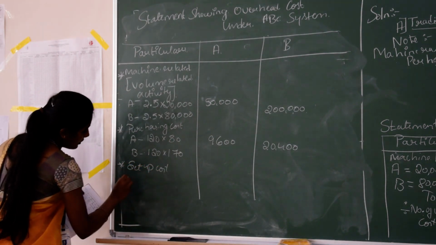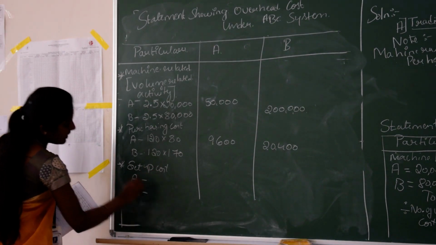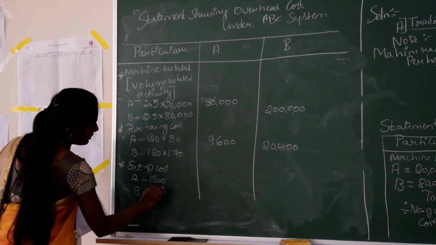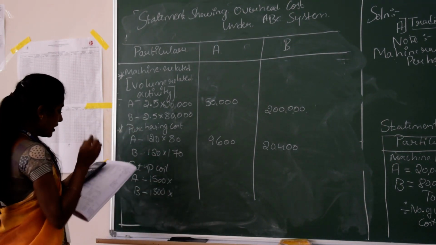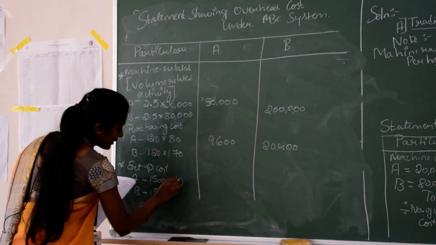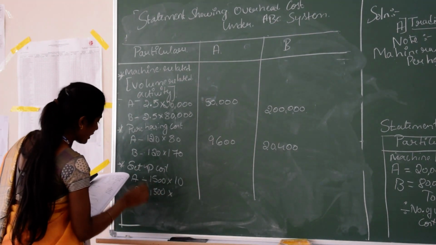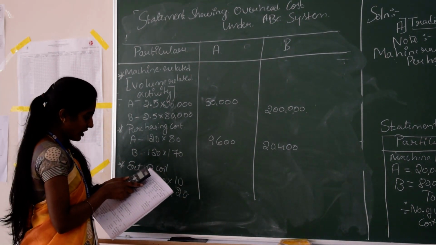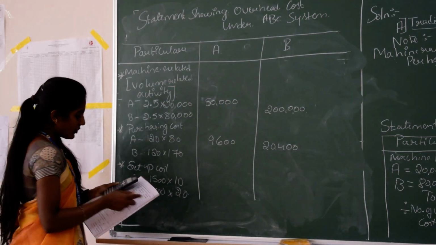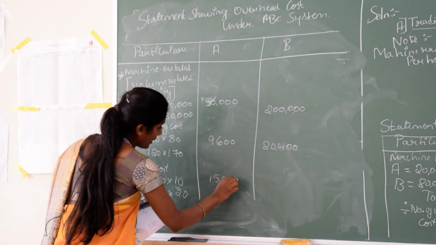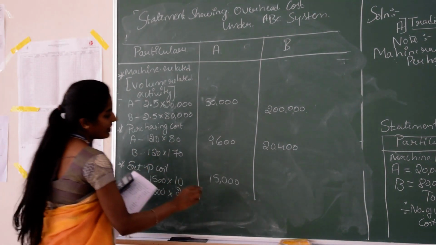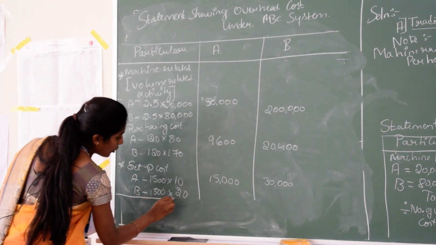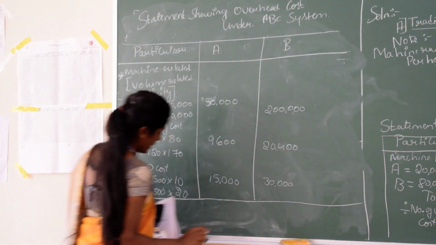And the last one is setup cost. You can see per setup cost is 1,500 for both the products, into, for product A the total setup is 10 and for product B the total setup is 20. Therefore, 1,500 into 10, it will come to 15,000, and 1,500 into 20, it will come to 30,000. So, this is how we are going to apportion the cost on the basis of ABC.